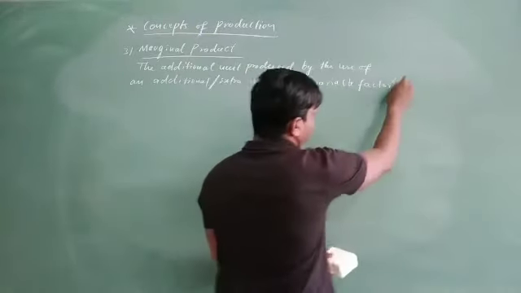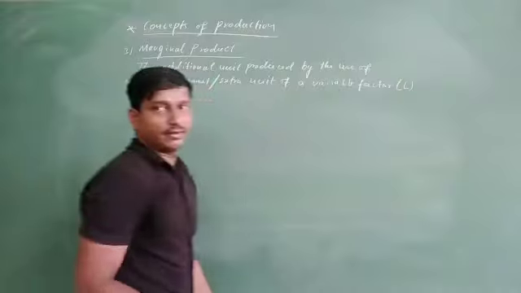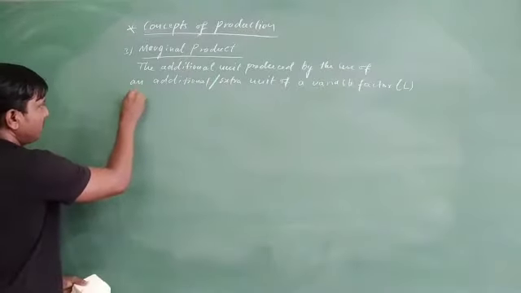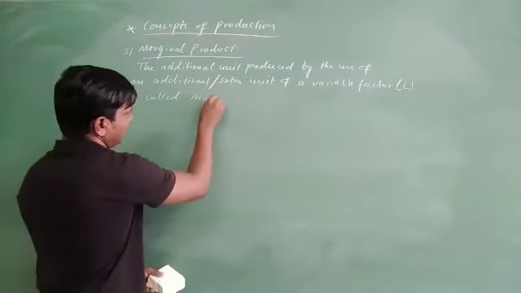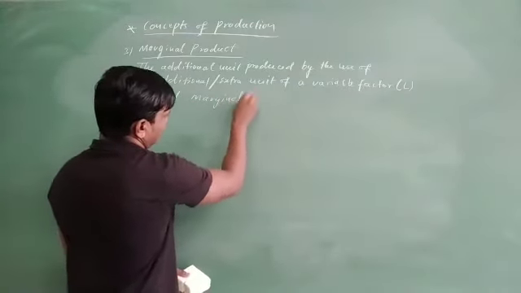Variable factor, that is, you can take L. An additional unit produced by the use of an additional or extra unit of a variable factor is called marginal product.